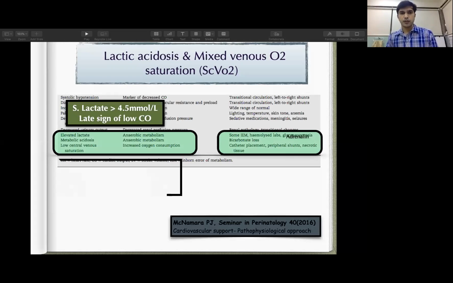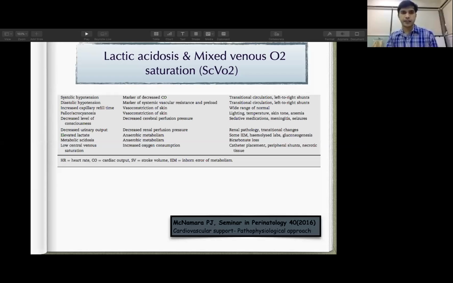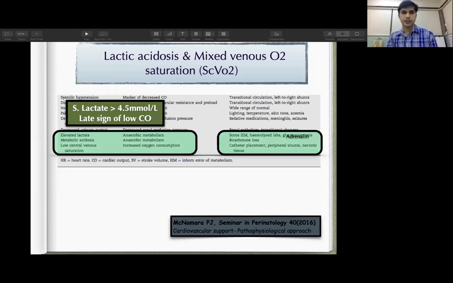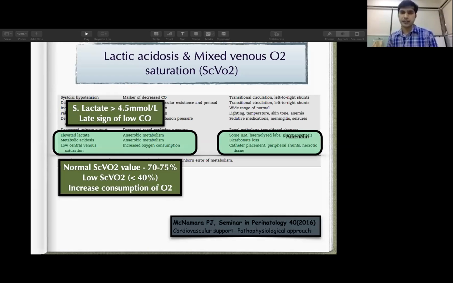So the normal central venous oxygen saturation is more than 70, that is 70 to 75. But whenever it is low, less than 40%, it indicates that your tissue oxygenation is poor. It indicates that your peripheral tissue is consuming more oxygen because of hypoperfusion.